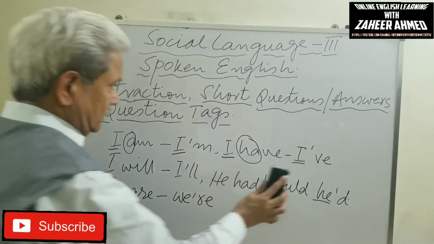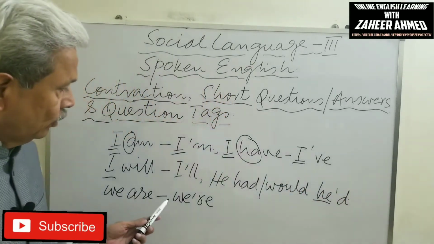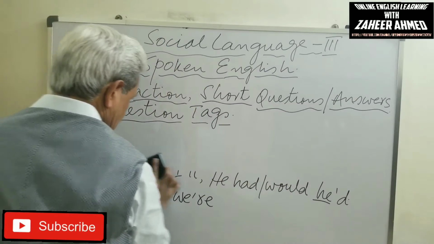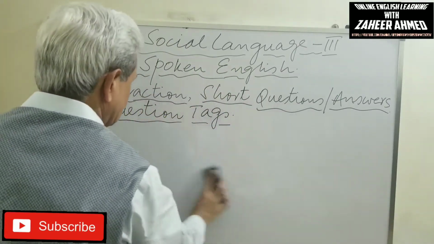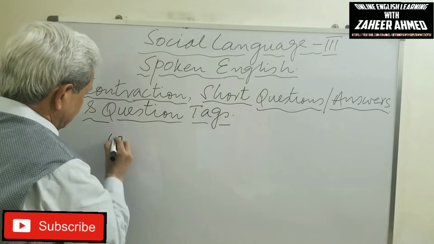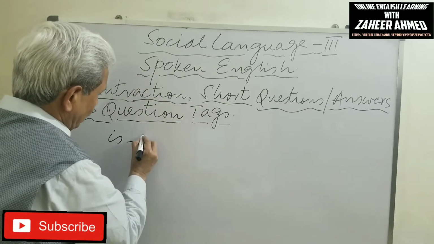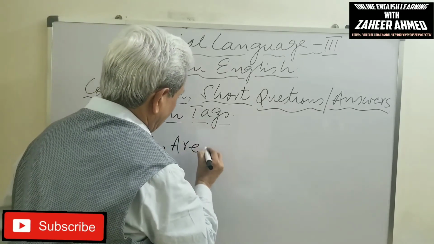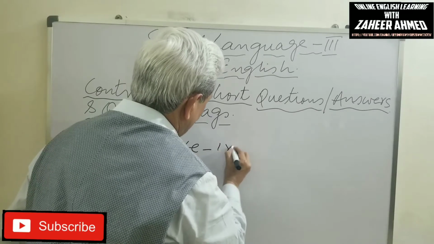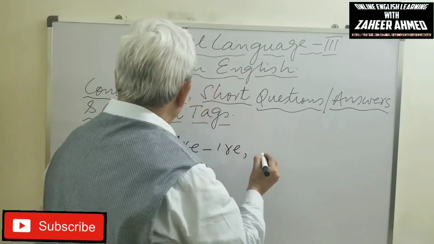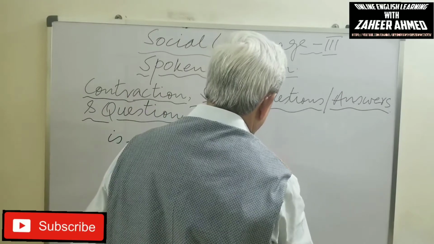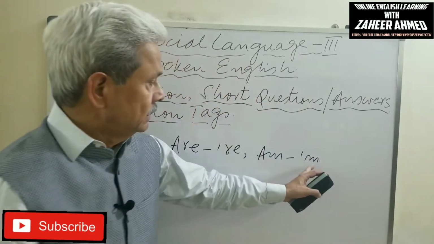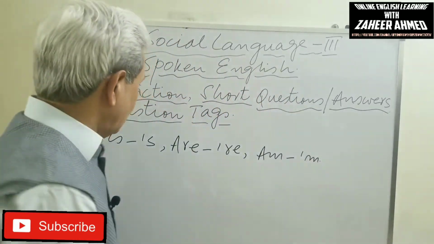For is, we write apostrophe s. For are, we write apostrophe re. For am, we write apostrophe m only.